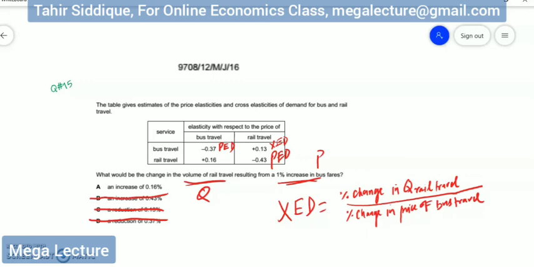Now I have only one value left, and that is 0.16, an increase of 0.16. So let's look into the logic. Actually, this is my answer because it's the only option left. But why is this the answer? Because you can see that the service is rail travel and elasticity with respect to the price of bus travel, right? So here I need the price of bus travel in my denominator, right? So I want to look into how much my rail travel will respond to a 1% increase in bus fare. So here the value that is given is 0.16, so an increase of 0.16. So A is my answer.